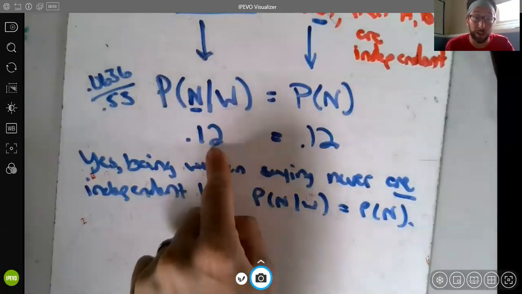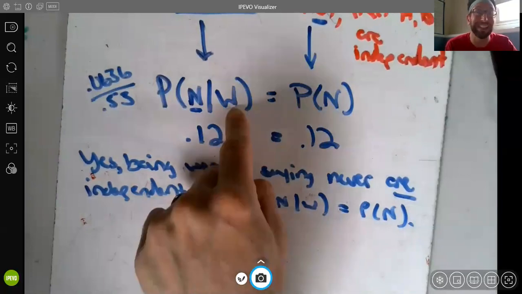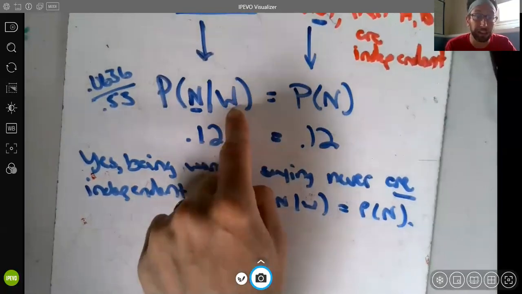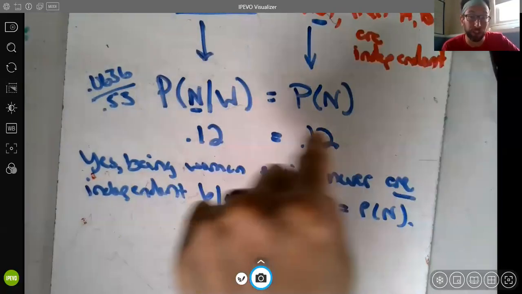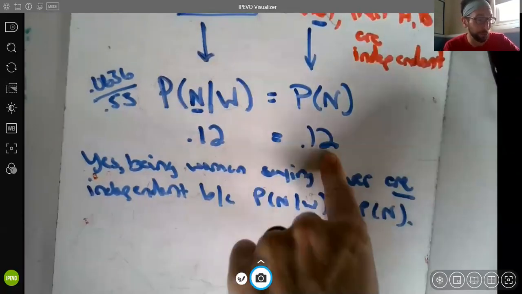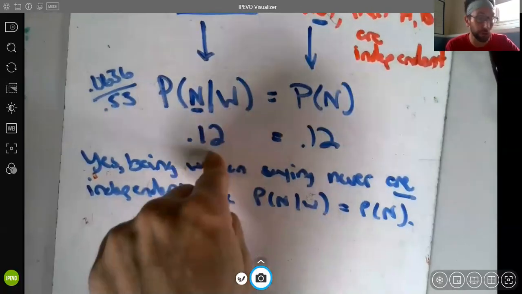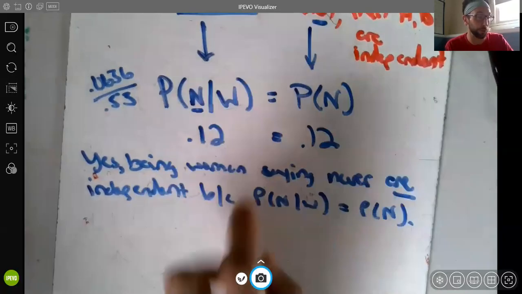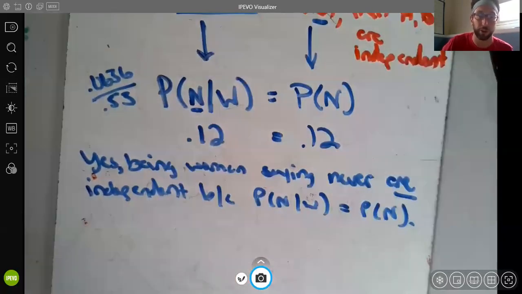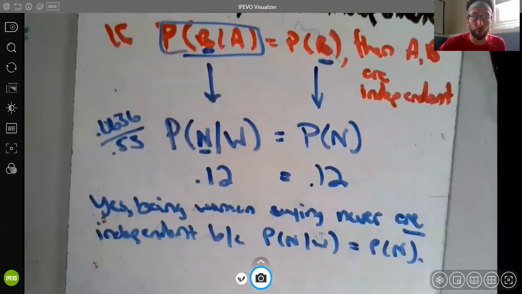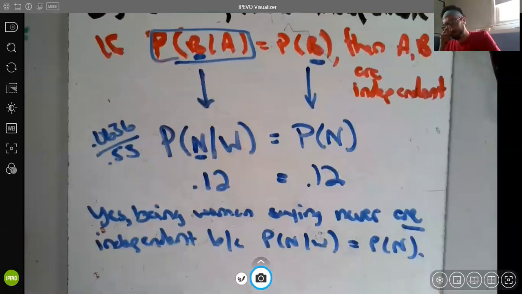In other words, the fact that the person was a woman didn't matter. Being a woman and saying never are independent, because there's a 12% chance someone says never overall, and if someone's a woman, there's still a 12% chance they say never. So those two events are independent. So that's one way you could go about doing part B.